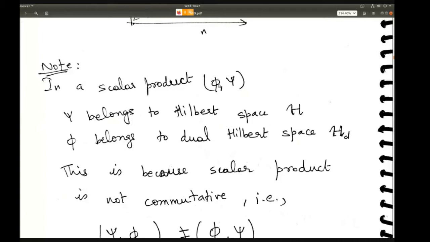So psi and phi cannot belong to the same space, but they belong to complementary spaces, because in order to take the dot product, you remember, if psi is a vector which is given by 2 cross 1, okay, so 2 rows, 1 column, then in order to take the dot product, phi will have to be a 1 cross 2 vector, right? It will have to be a row vector. Only then you can. So phi and psi are basically complementary to each other. So that is what it is trying to say.